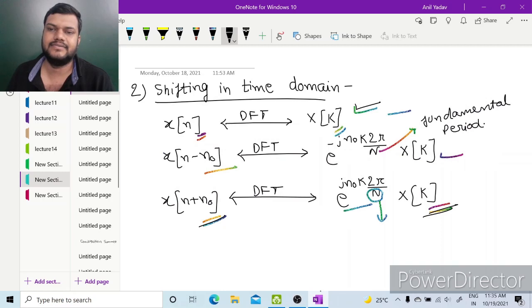Next is shifting in time domain. So if x[n] has DFT as X[k], then x[n minus n0] will have DFT as e to the power minus j n0 k 2 pi by N, where this N is the fundamental period, multiplied with X[k]. x[n plus n0] will have DFT as e to the power j n0 k 2 pi by N, again this N is the fundamental period, multiplied with X[k].